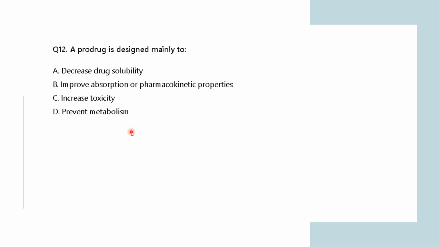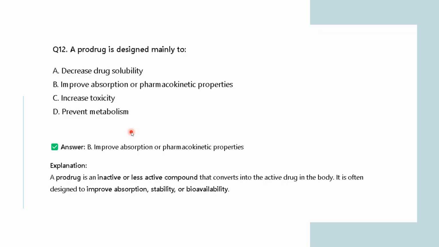What do you think will be the right answer? It is very evident from the options: improve absorption or pharmacokinetic property.